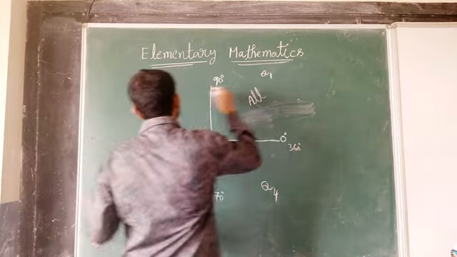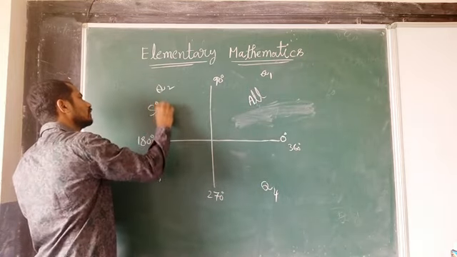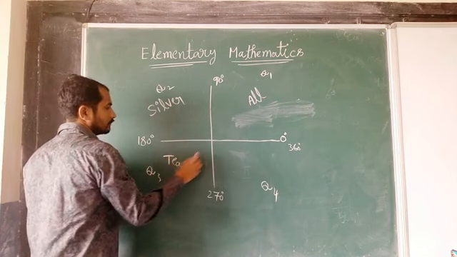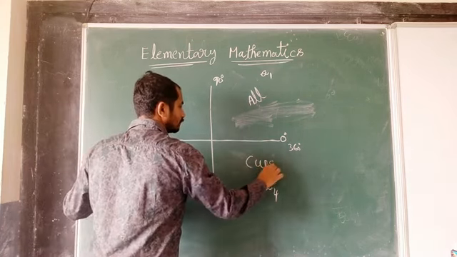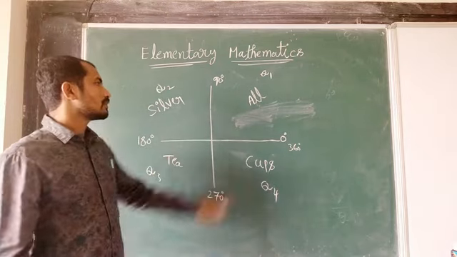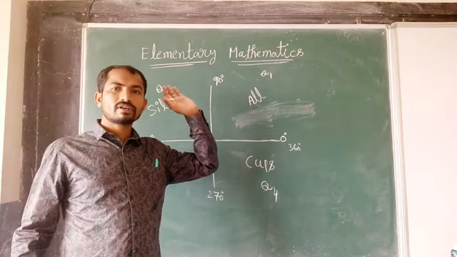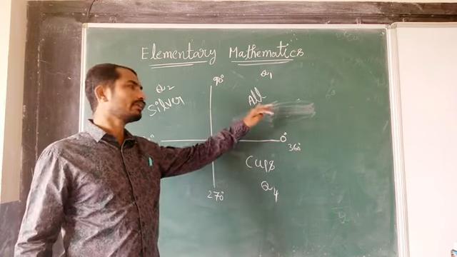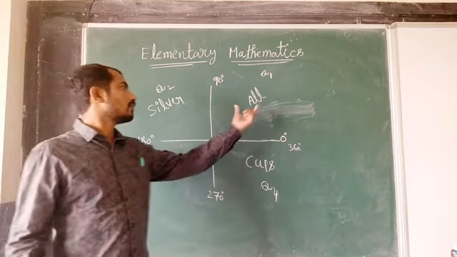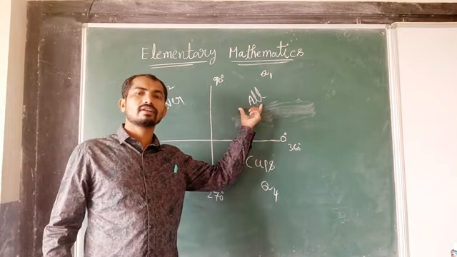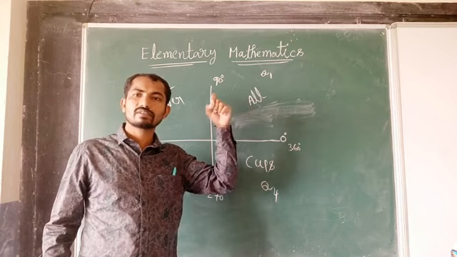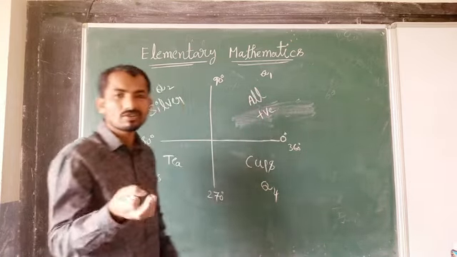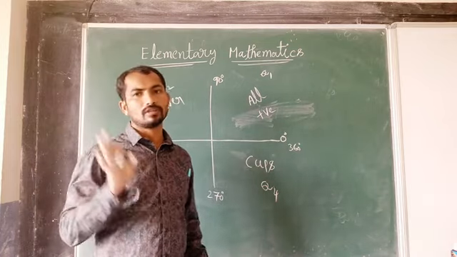All silver teacups. Take it: when I say all, it means all the trigonometric functions are positive. So I started from the first quadrant. What I have done: all silver teacups. So all means in the first quadrant all the trigonometric functions are positive. Take it, all are positive. Sine, cos, tan, and their reciprocals, all are positive.